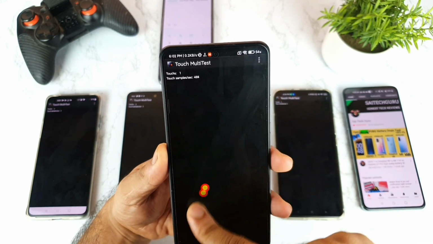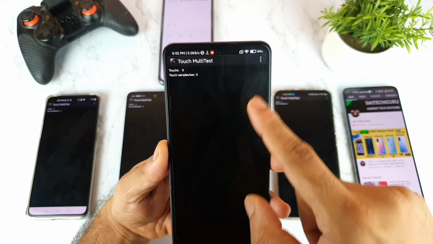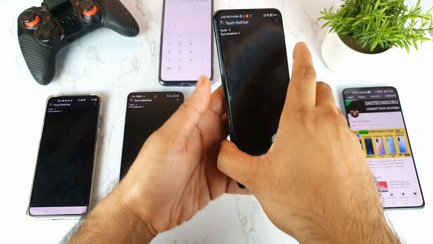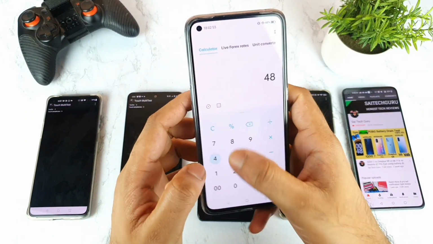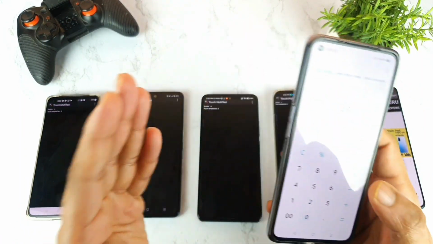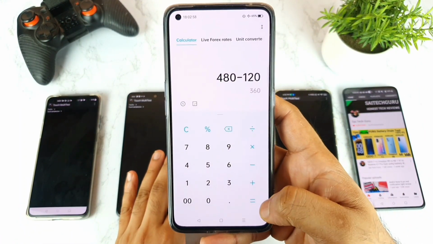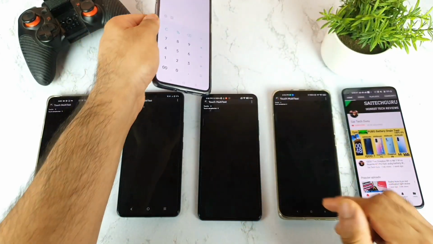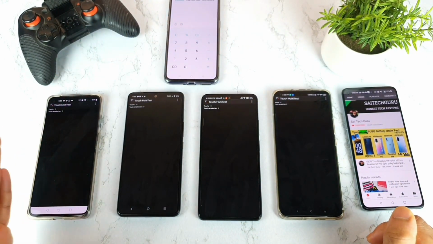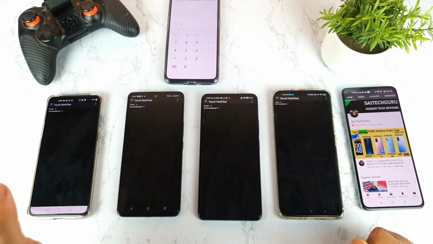But overall, I'll take the 480 as a round figure, friends, right now. In terms of touch sampling rate, as you can clearly see here, friends, 480. Let me try to do the math. So 480 minus 120 Hz refresh rate, so 360 Hz touch sampling rate is absolutely correct in the Mi11X device. No problem. So till now, whatever touch sampling rate the company is claiming, it's actually present in all